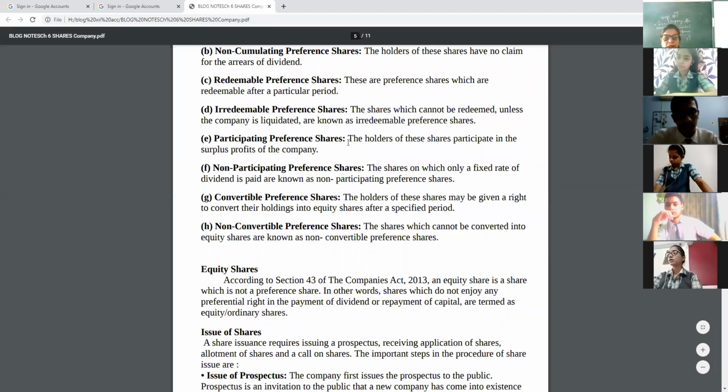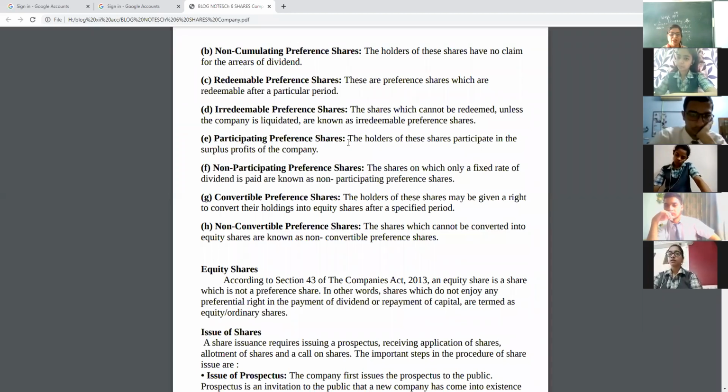Participating shares mean double benefit. It means these holders have a right in the surplus profits of the company. If the company has a large amount of profit, they will get extra profits. Like if the rate is fixed at 10%, they will get 10%.